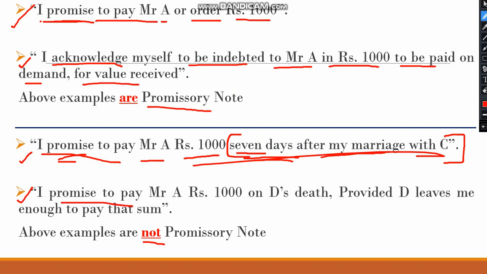Next is: I promise to pay Mr. A rupees 1000 on D's death, provided D leaves me enough to pay that sum. Again the word promise is there, but there is a condition kept. The condition is: I will pay you 1000 rupees after D's death. So this cannot become a promissory note.